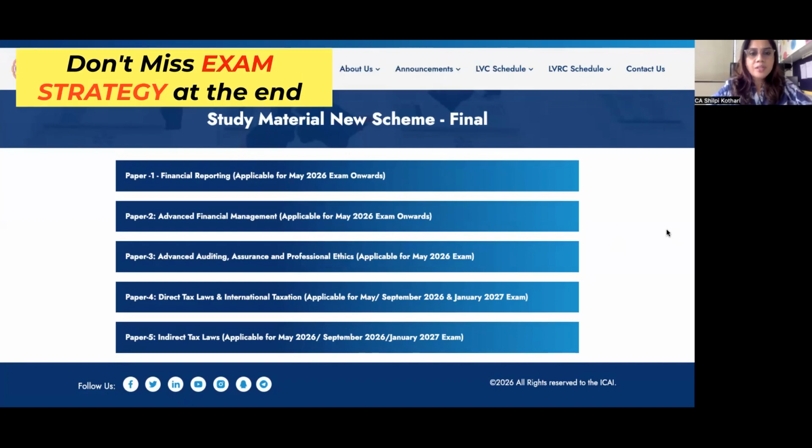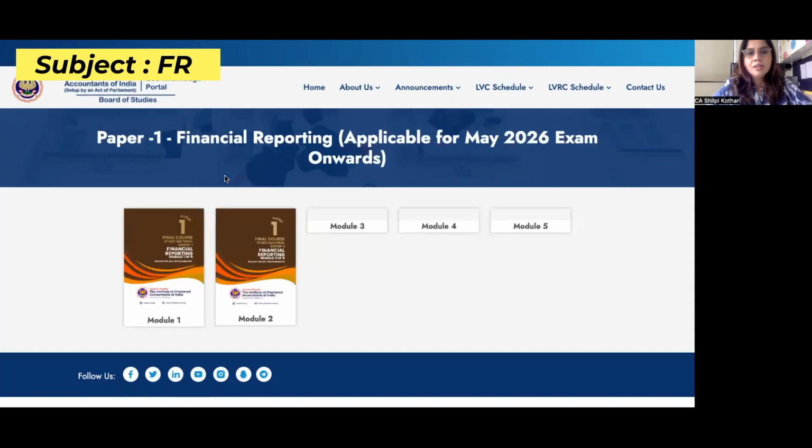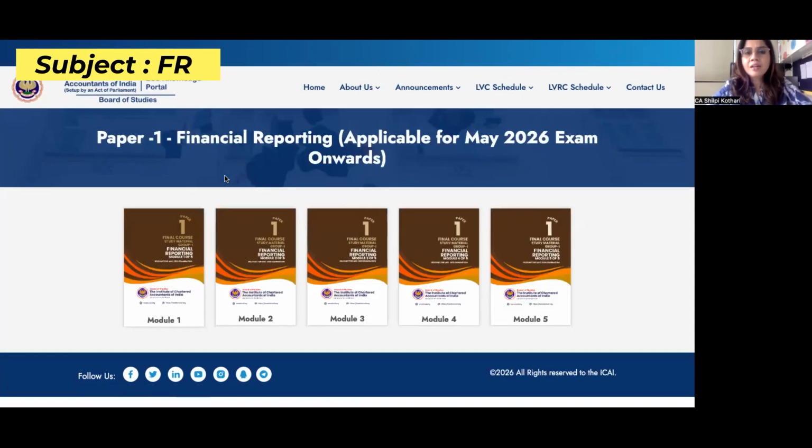Let's first start with Financial Reporting, that is Paper 1. This Financial Reporting topic is definitely heavy. It's not that tough, but yes, it's very voluminous. It's heavy for every student. It is divided into 5 modules, and every module has its own weightage that we have to take care of.